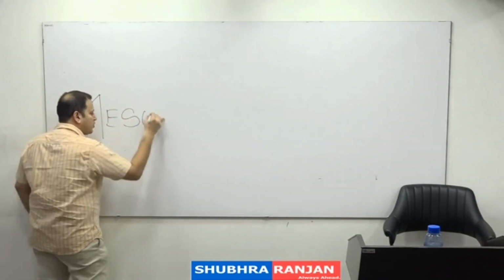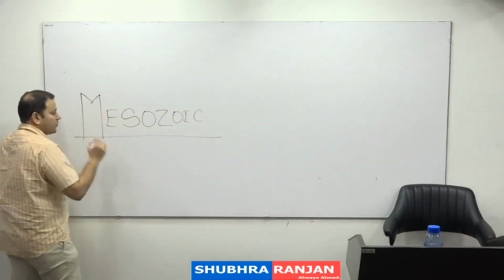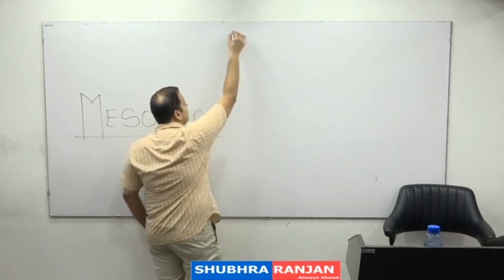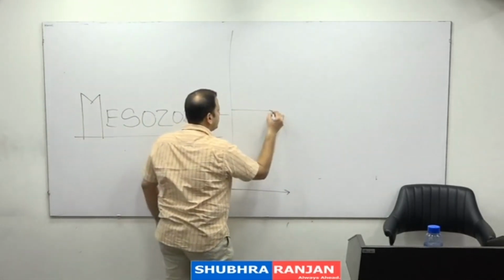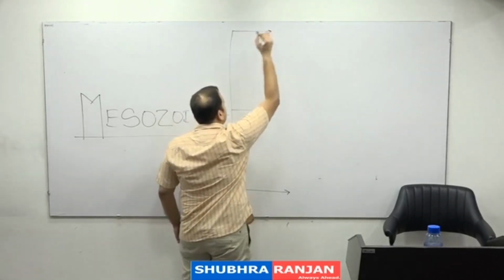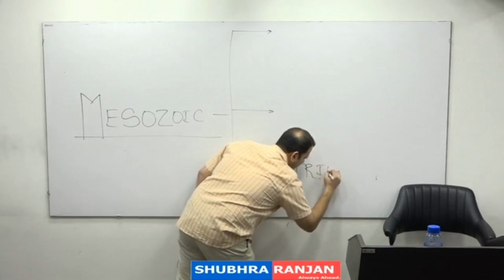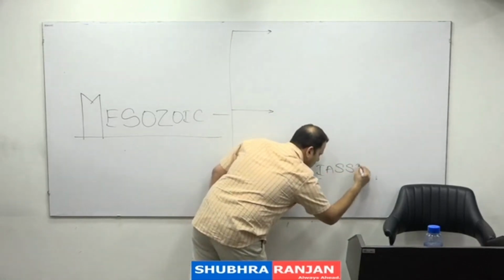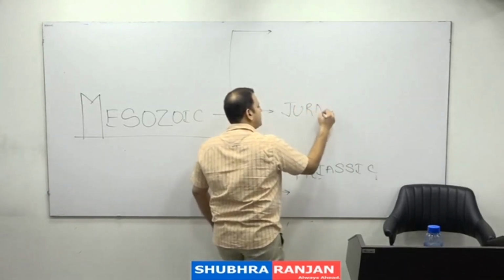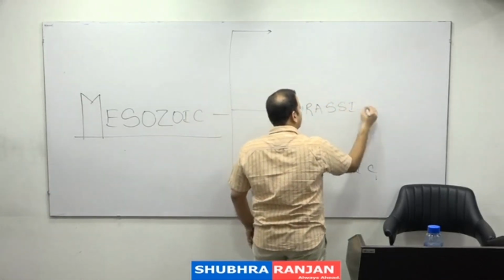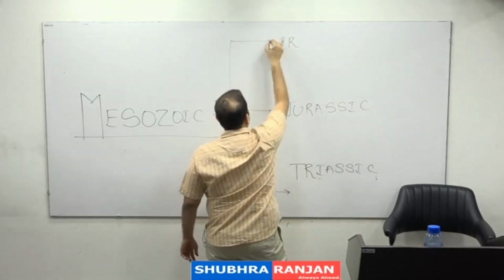And this Mesozoic era is further divided into 3 periods. It is known as Triassic, after that it is Jurassic, and after that it is Cretaceous.